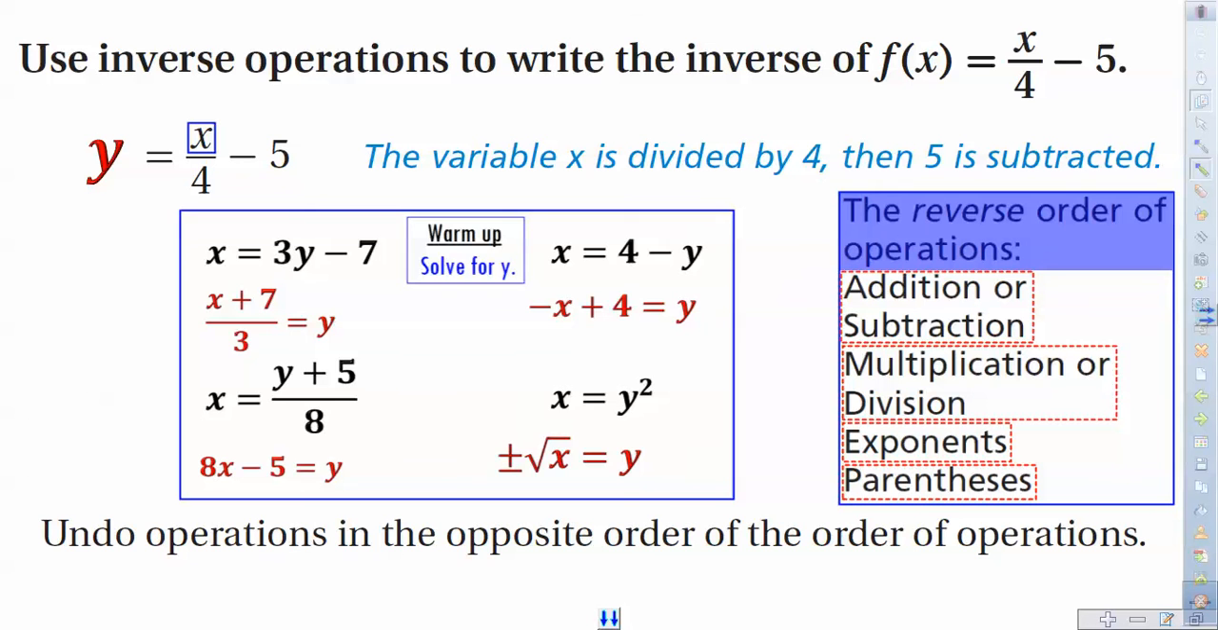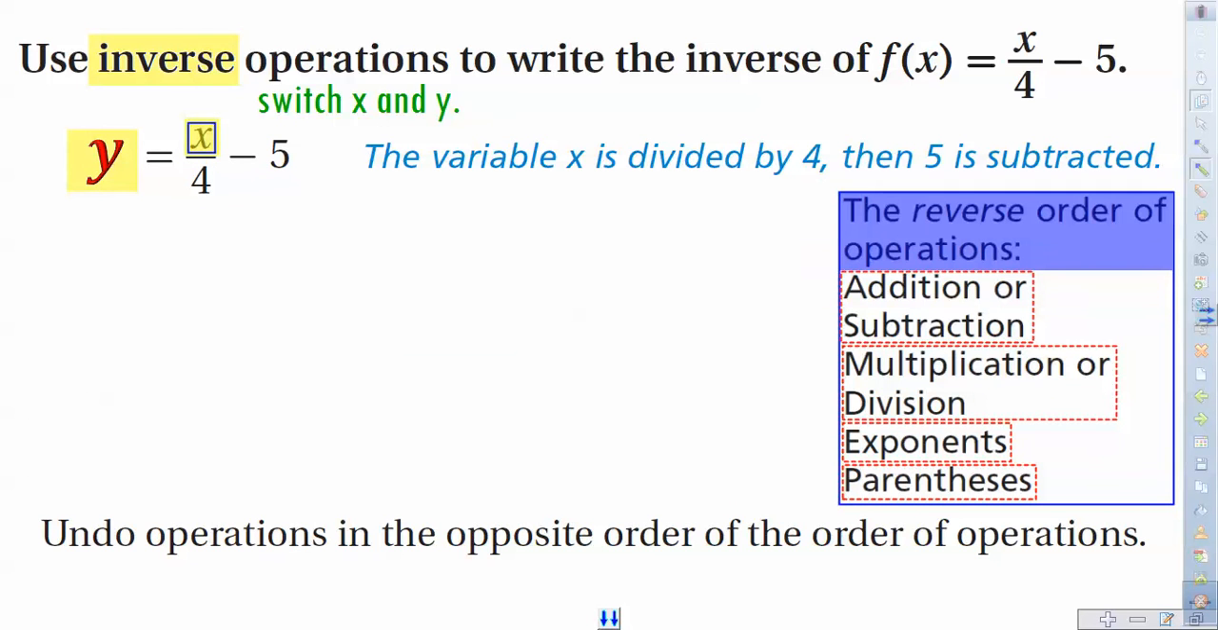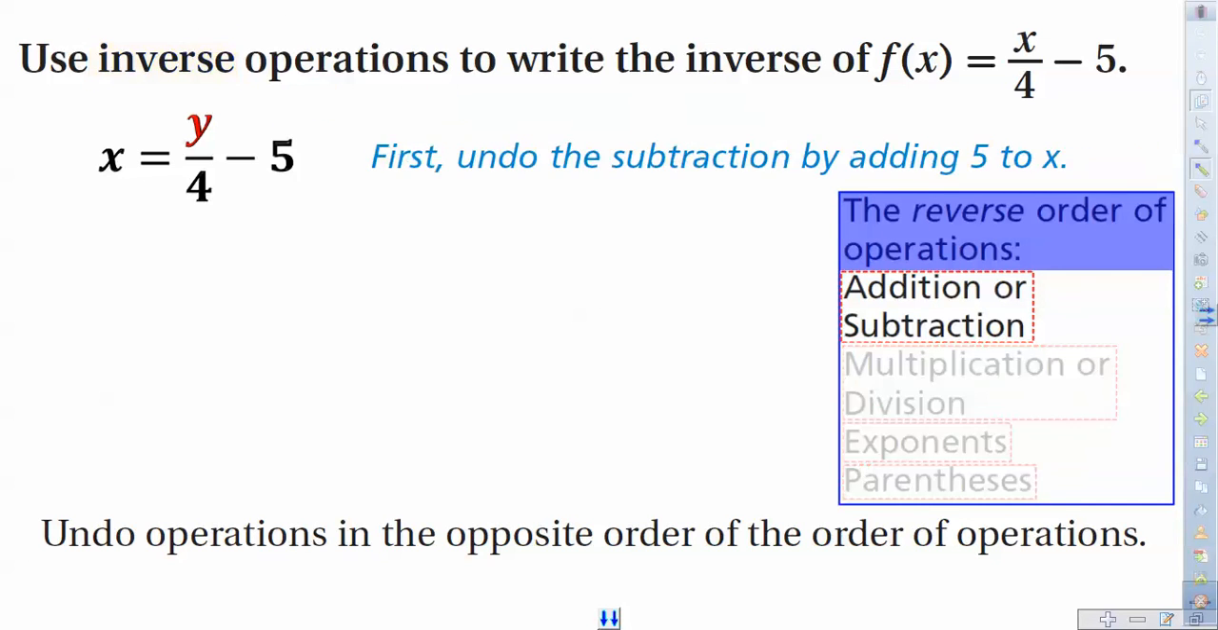Now, do you remember also that when we were dealing with inverse situations as a graph, we switched x and y. The cool thing is we can do the same thing here. Let's switch x and y right now. So now notice, not the variable x, but y is being divided by 4, and then we're subtracting 5 from it. So let's get y by itself, just like we did in those warm-up problems.